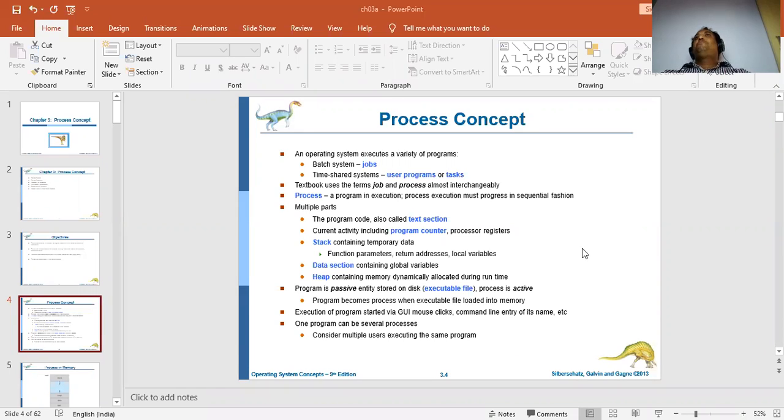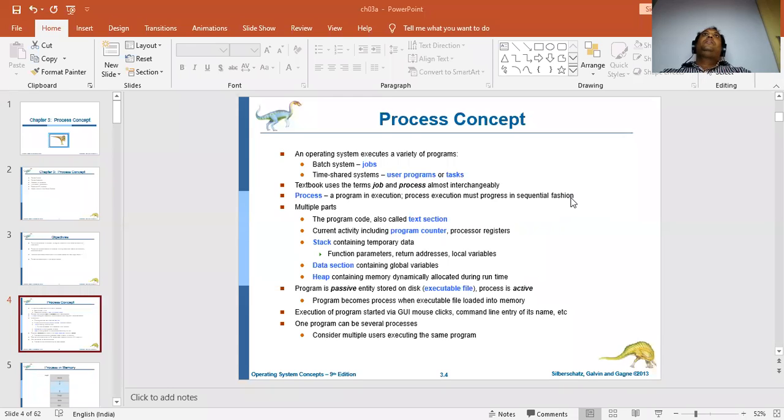So these processes, that is, these instructions, are going to work in sequential order, one after the other. Will the first instruction work and then directly skip to the fifth one? No, right? From the first it will go to the second, from the second it will go to the third. So those instructions will be executed in sequential order.